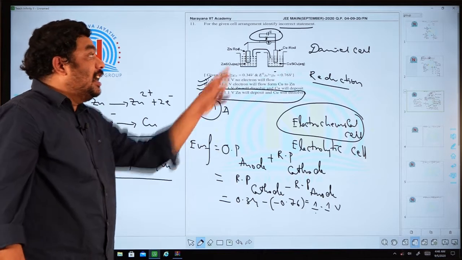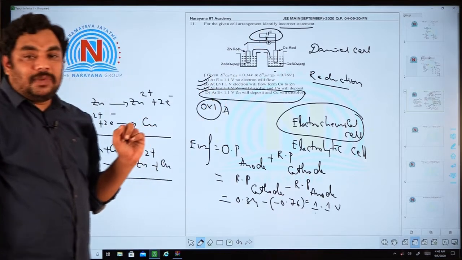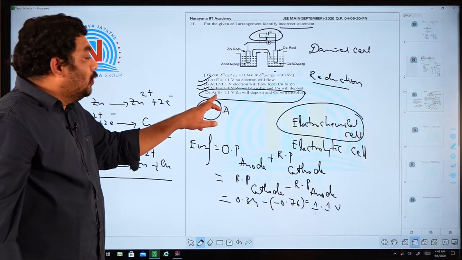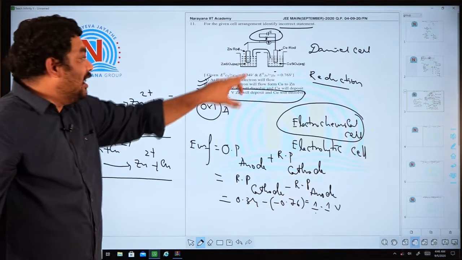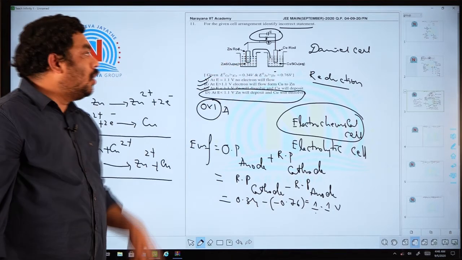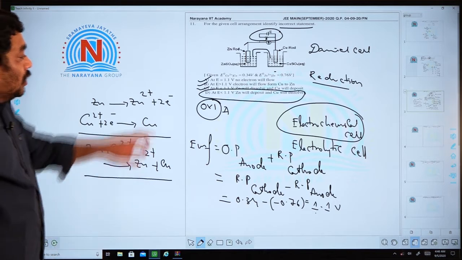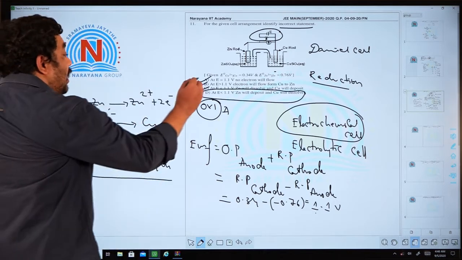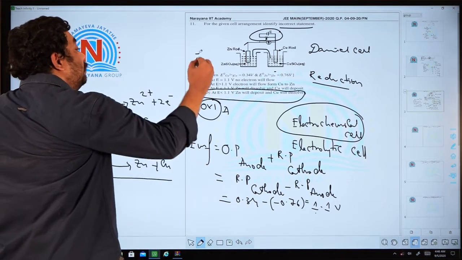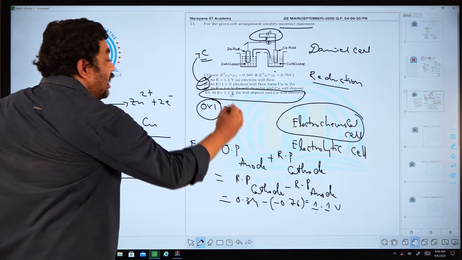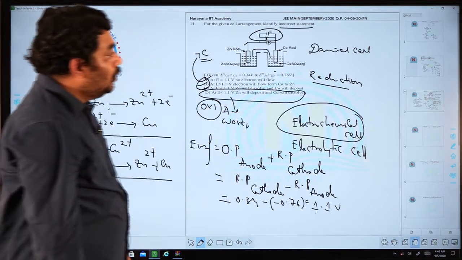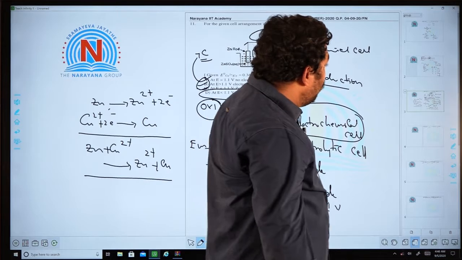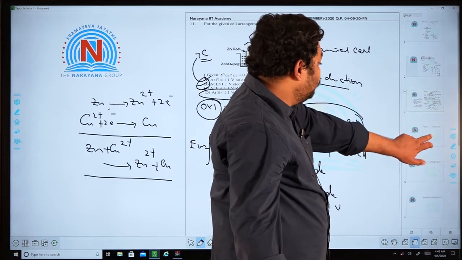But he is telling E is less than 1.1. That is wrong. Here we have to take E greater than 1.1, then only zinc will be precipitated and copper will be oxidized. Is it clear, sir? That is why A, B and C, these three are correct. Option D is wrong, so you have to keep D in the exam. Now, I am moving to the next one.